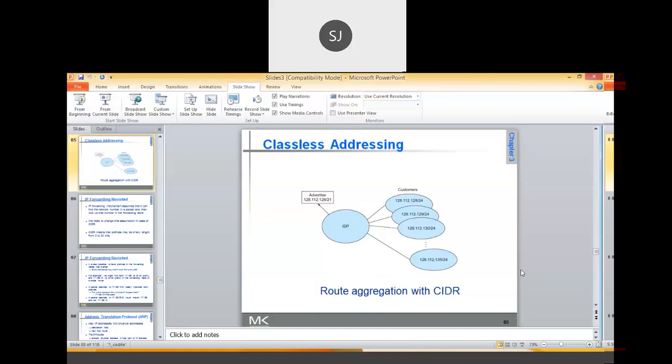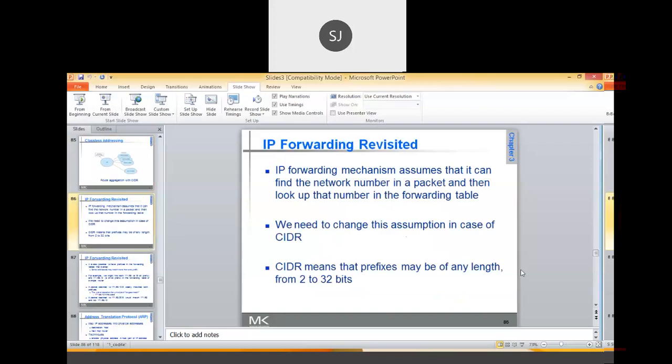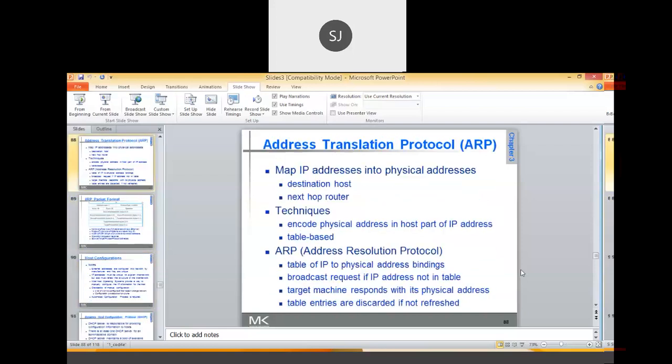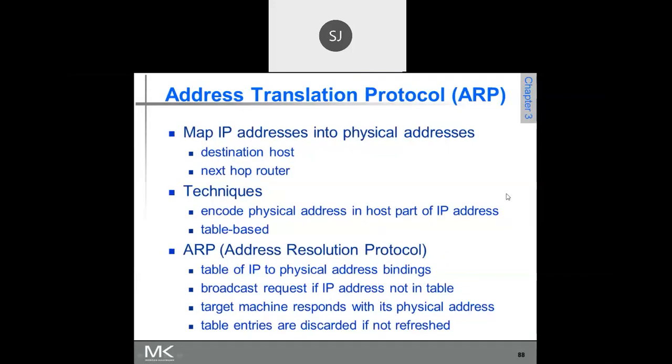So let me just move to the next one. Next we move on to Address Resolution Protocol, ARP. Now what is ARP? ARP is Address Resolution Protocol.